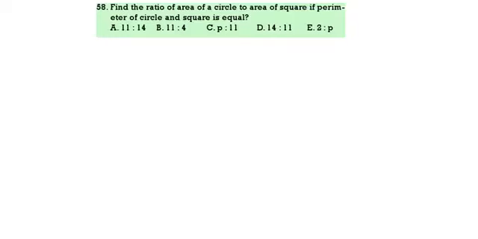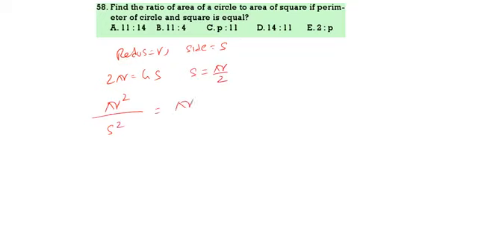Find the ratio of area of circle to area of square if the perimeter of circle and square is equal. Here I am taking the radius of the circle as r and the side of the square as s. Perimeter of the circle, 2 pi r, is equal to 4s, so s is equal to pi r by 2. Now the ratio of area of circle to area of square is pi r square by s square. Instead of s, I can write pi r by 2 whole square.